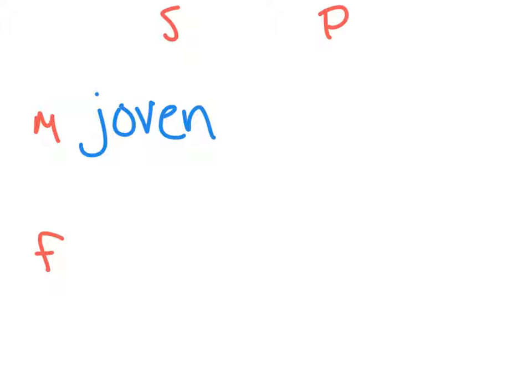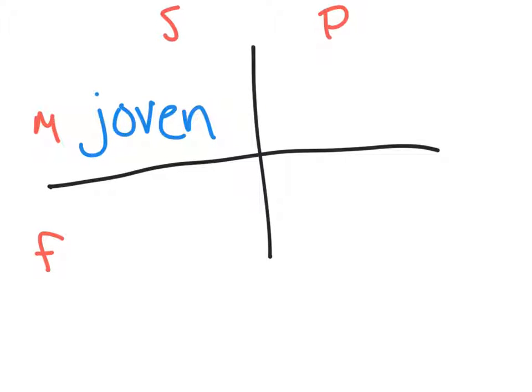The third type of adjective that we have are the ones that end with a consonant, as in the word joven. And joven means young. So we're going to go here: singular, plural, masculine, and feminine. I'm going to draw our little box. And here it's the same as in the ones that end with a vowel that's not an O or an A. So it's the same word. For female, it's joven.